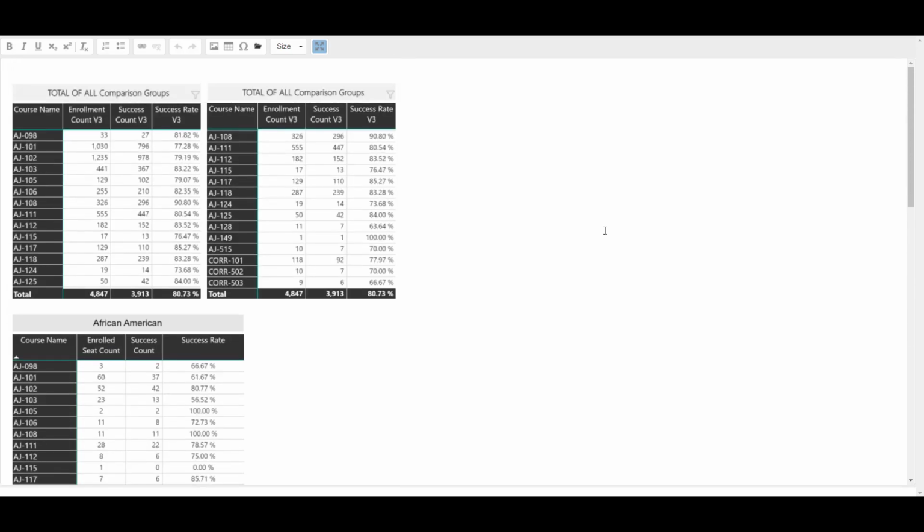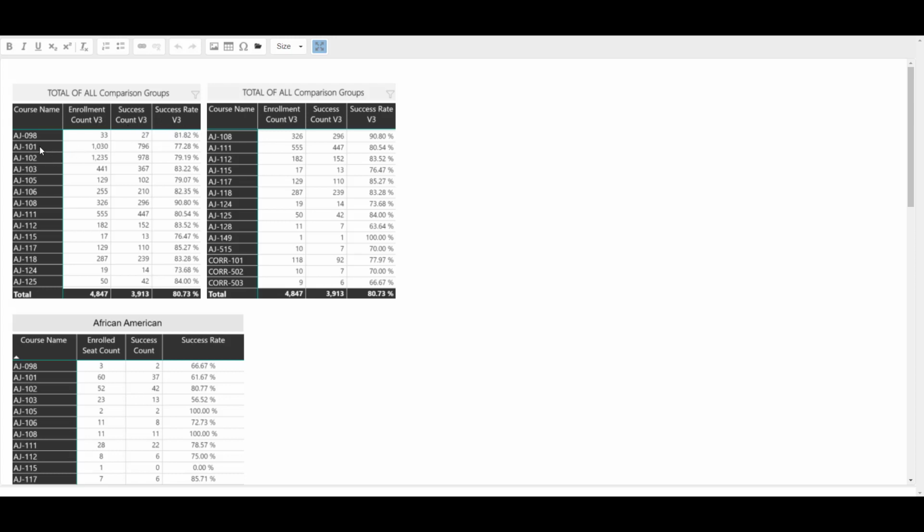First, an overview of the data. This data represents the last 3 full academic years, excluding summer. It represents all sites and all modalities. The data presentation consists of tables that provide the discipline courses down the left-hand column, and then from left to right, the seats enrolled, the number of successful seats, and finally, the success rate.